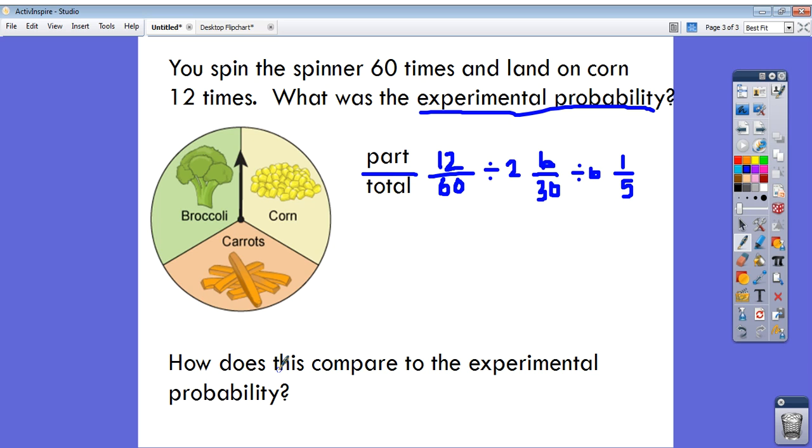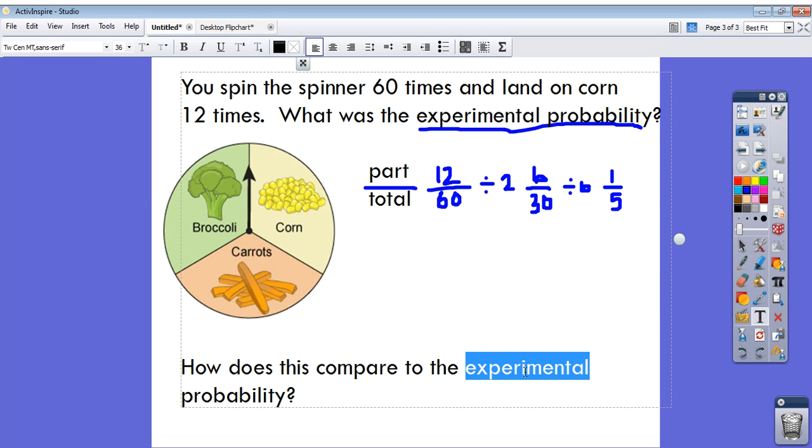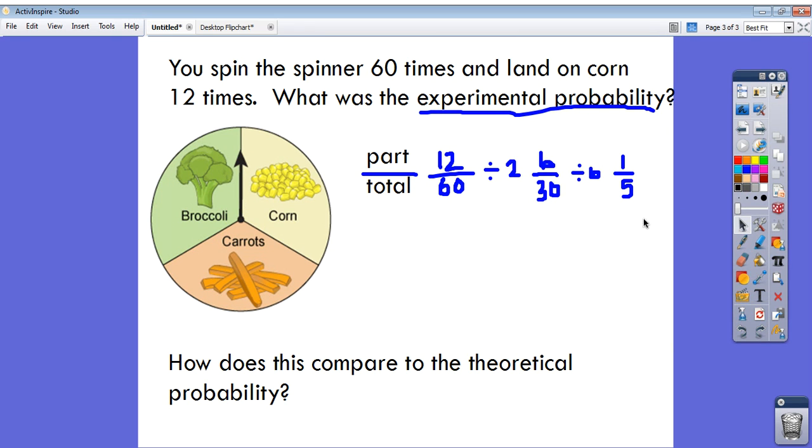How does this compare to the theoretical probability of getting corn? I know I landed on corn 1/5 of the time, or if I change 1/5 to a percent, that's 20% of the time. How does this compare to the theoretical probability of getting corn? Well, I know that my theoretical probability is 1/3 because one part of my spinner is corn out of a total of 3 parts. My theoretical probability is that there's a 33% chance I'd land on corn,